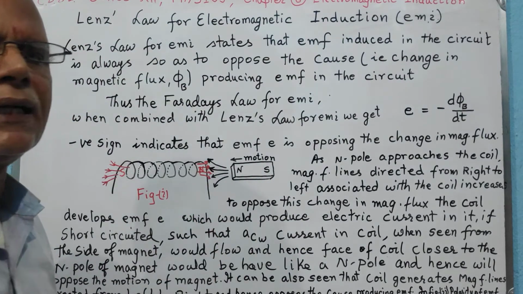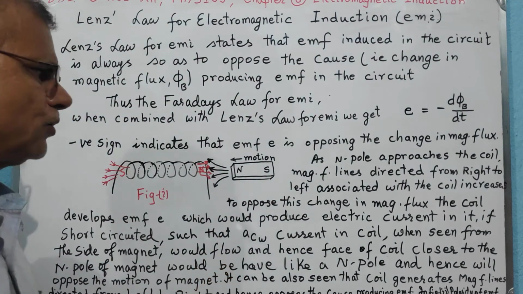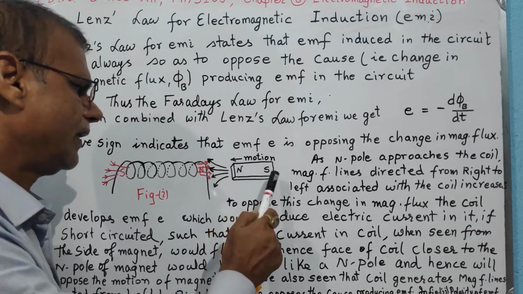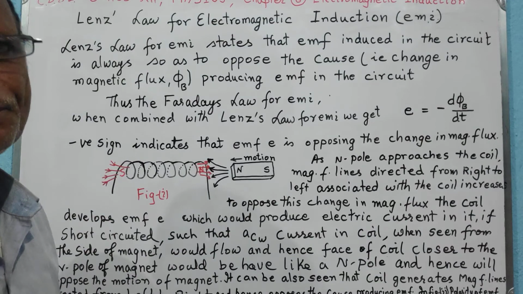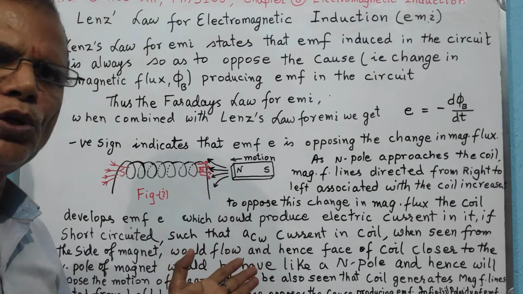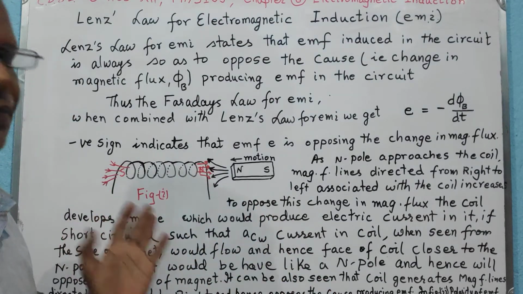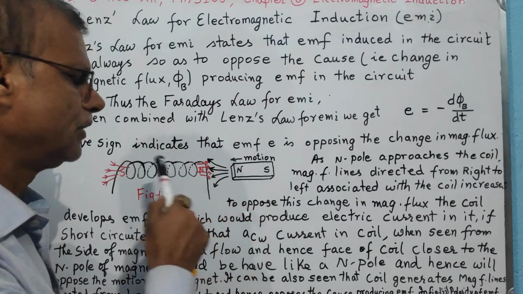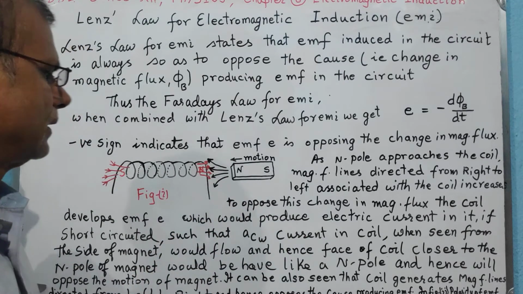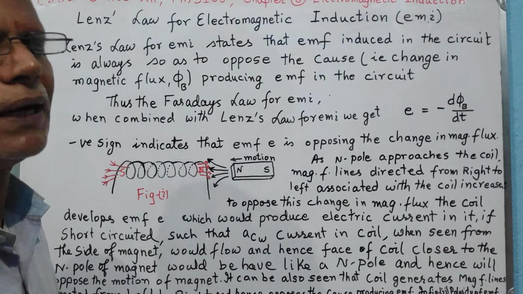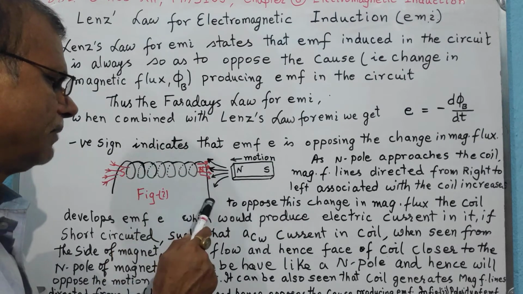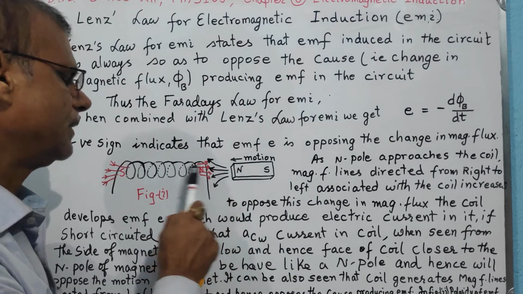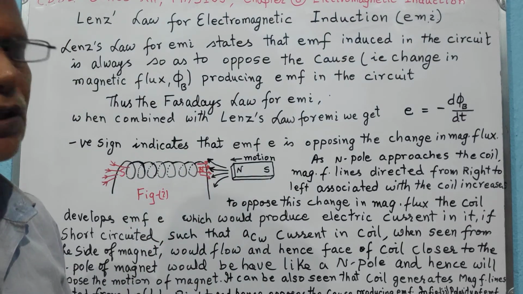Then you will feel an opposition to the motion of the bar magnet as it is brought closer. If you have no motion, there is no repulsive force. But the moment you start bringing the north pole closer and current passes through the coil due to the induced EMF, the repulsive force starts acting on the north pole.